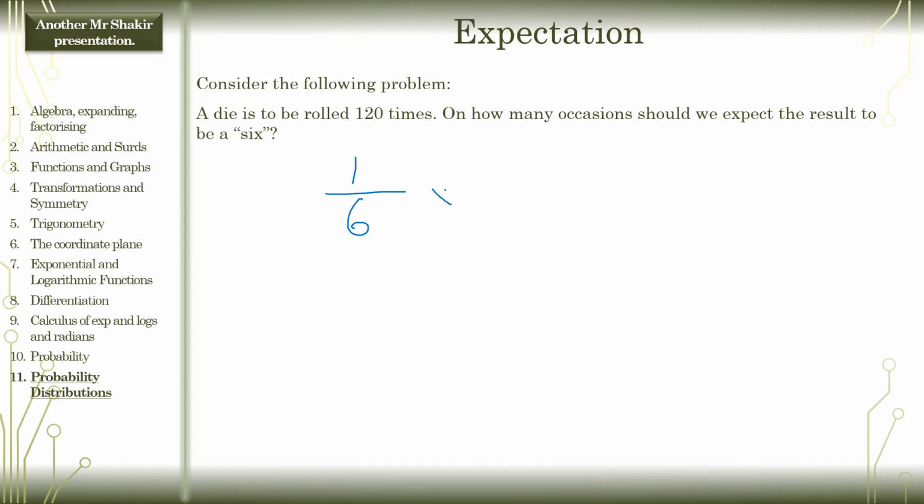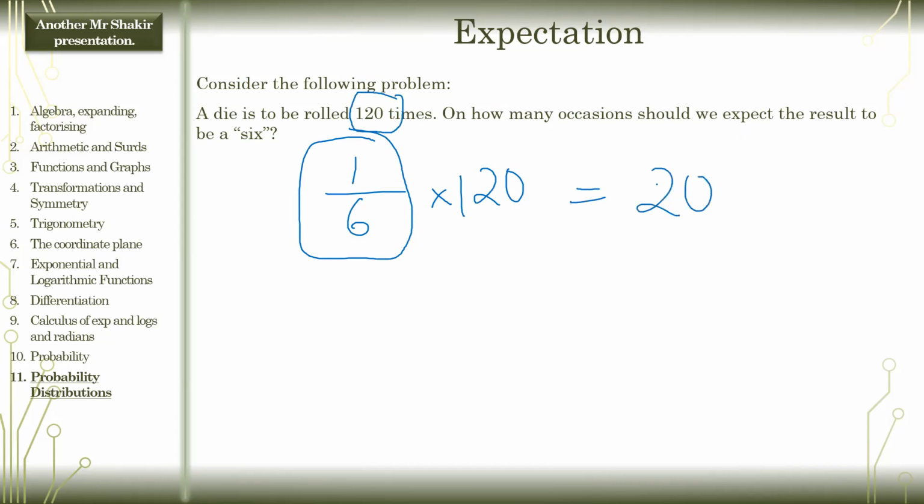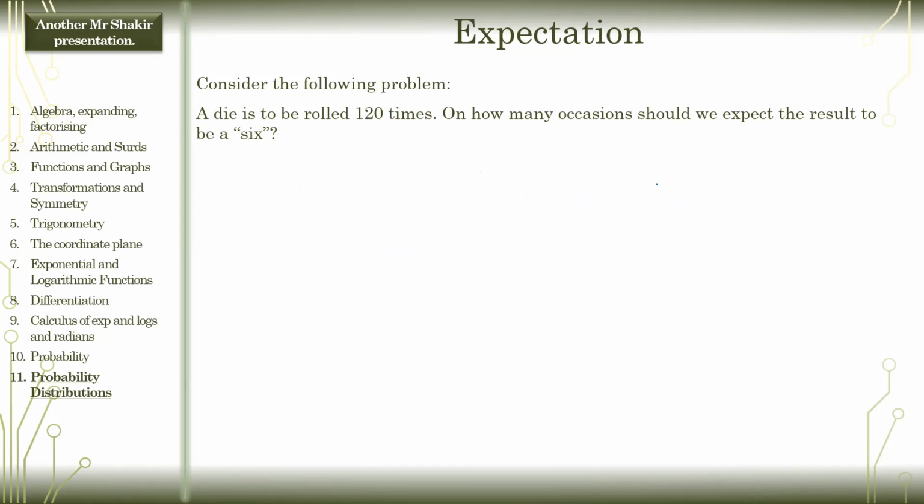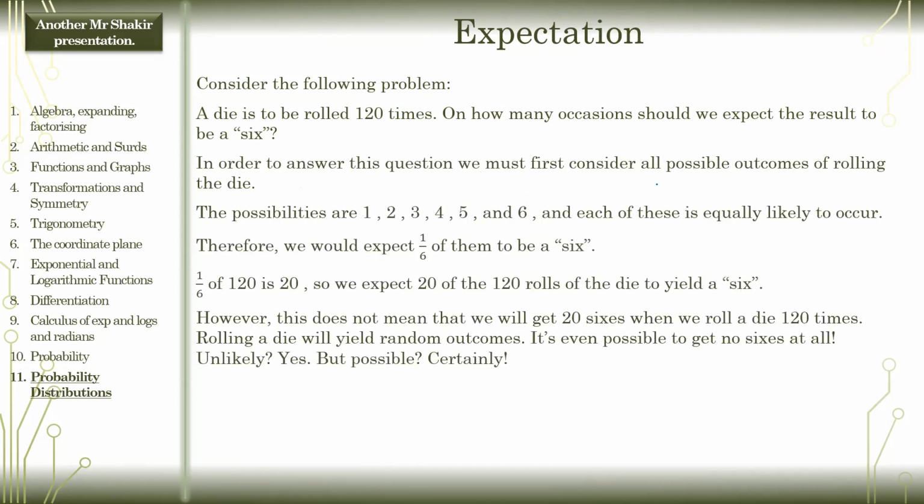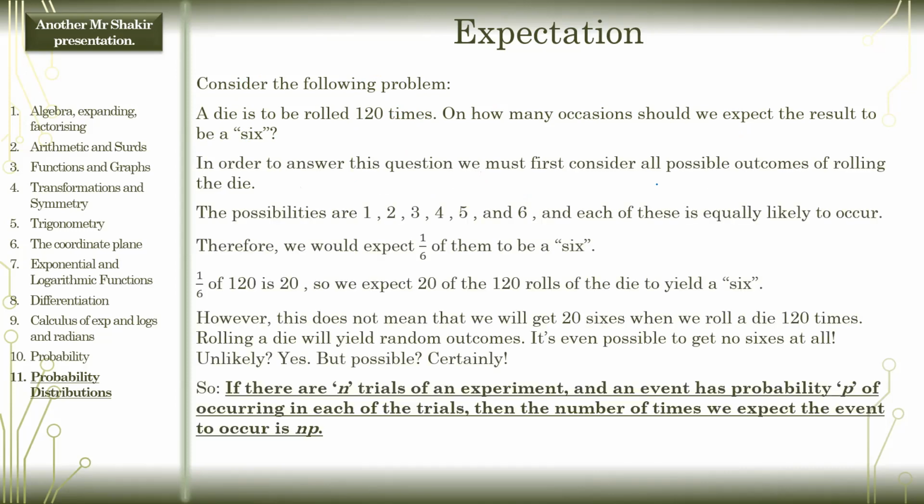Sir, 1 over 6, because we know 6 has a 1 over 6 chance. Thank you, Tahir. Well done. Okay, so we find the probability of getting a 6, 1 out of 6, and we multiply by how many times we're going to do the experiment, 120, and that equals 20. And yes, that's correct. That is what we do. And just in case someone isn't sure, this is my explanation. You can look through it later. Let's not waste time on stuff you already know and move on to something that is new.